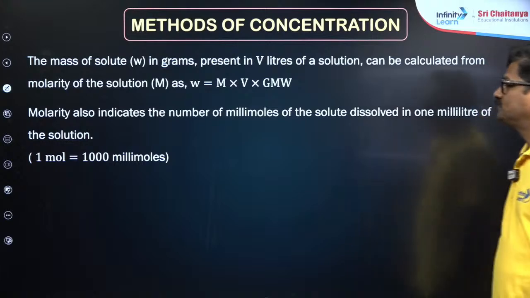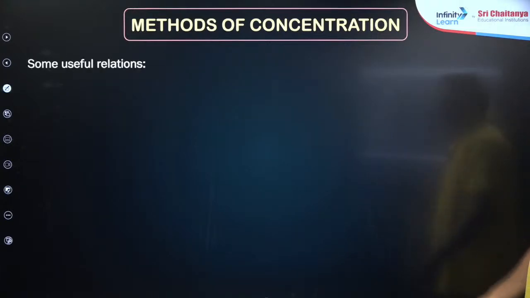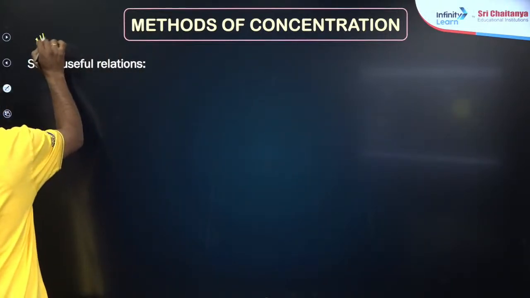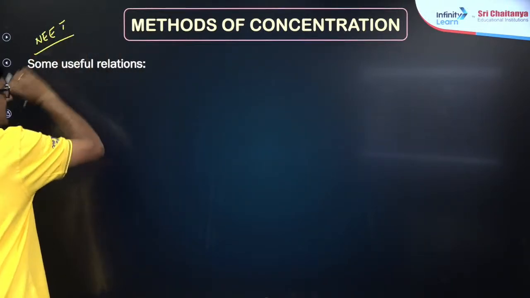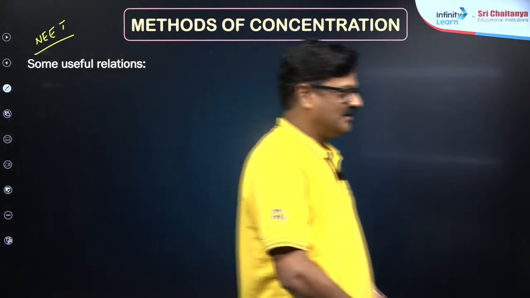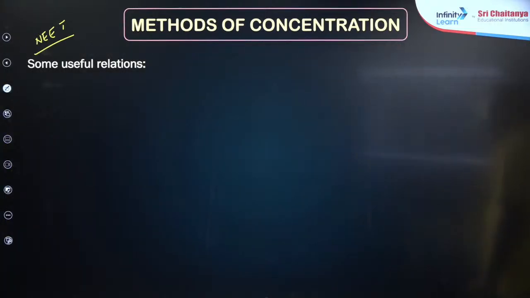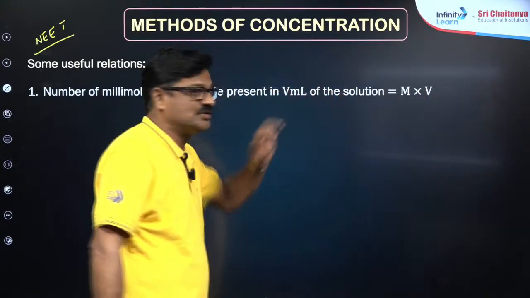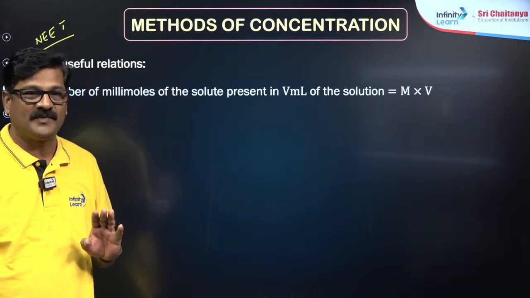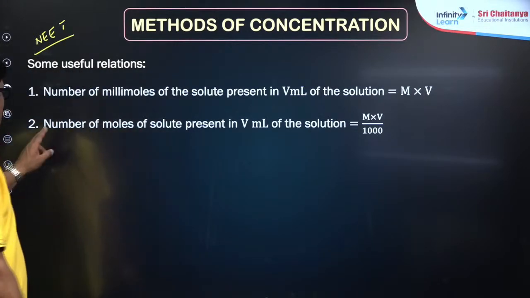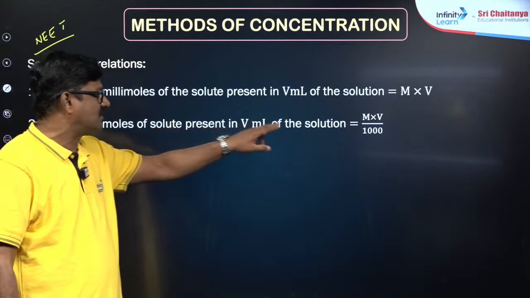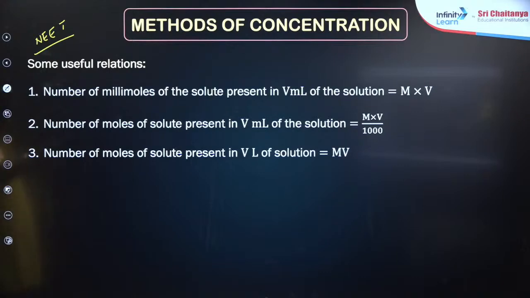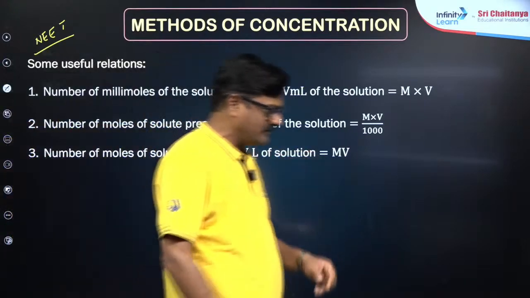Talking about the mass of the solute, some useful relations can also be determined, and everybody make a note of it. This is super important for the NEET examination. The number of millimoles of solute present in V milliliter of solution is equal to M into V. The number of moles of solute present in V milliliter of solution is equal to MV upon 1000, and the number of moles of solute present in V liter of solution is equal to MV.